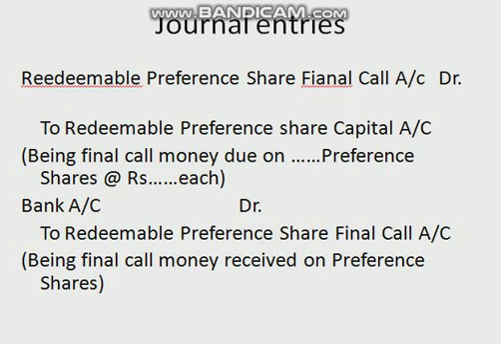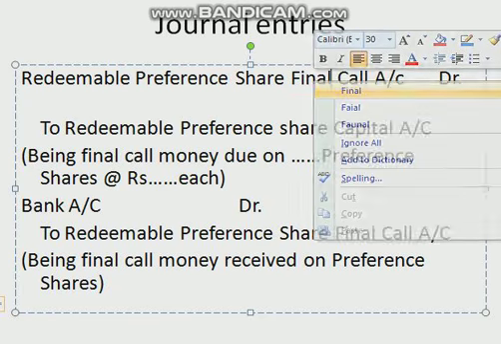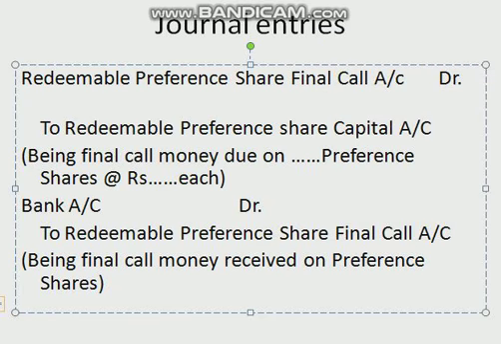For this, a final call is made to the shareholders, and the journal entry for this is: Redeemable Preference Share Final Call Account debited to Redeemable Preference Share Capital Account. In this, the final call money is due on preference shares. And after that, when the payment is made, the entry will be: Bank Account debited to Redeemable Preference Share Final Call Account. So these are the entries to be made to make the shares